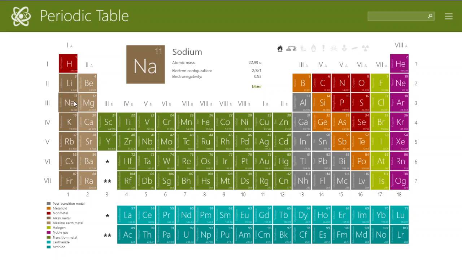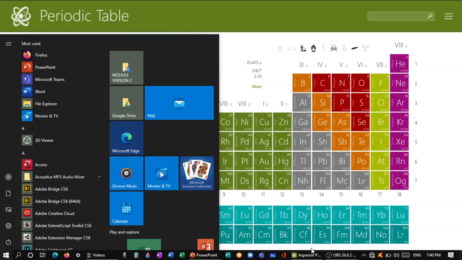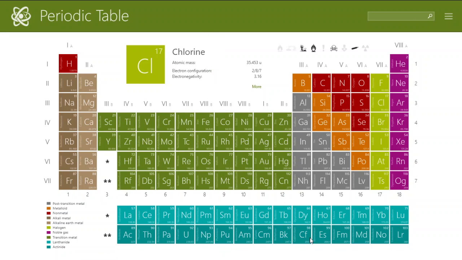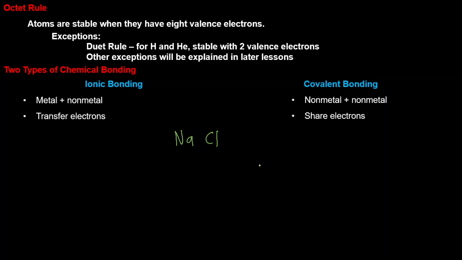Sodium is over here, therefore sodium is a metal. Chlorine is above the ladder, so chlorine is a non-metal. Sodium is metal, chlorine is non-metal, therefore this one is an ionic compound. It's metal plus non-metal.